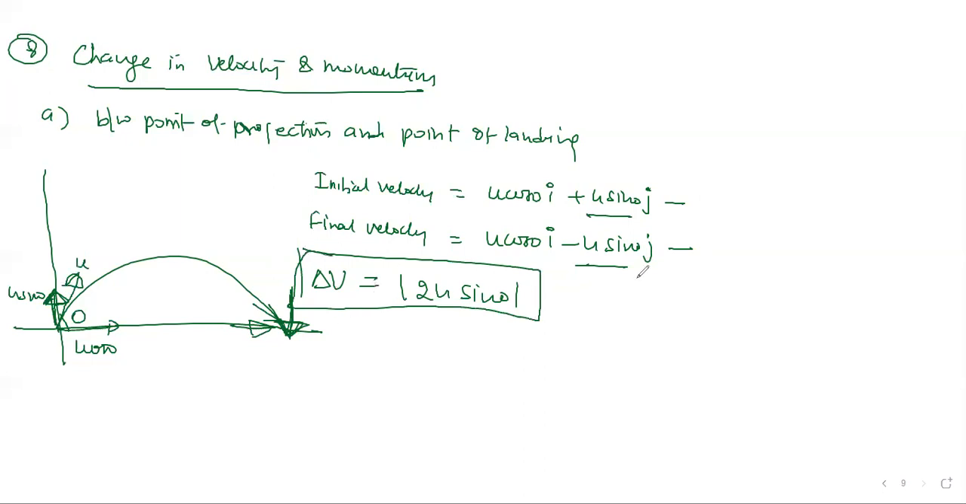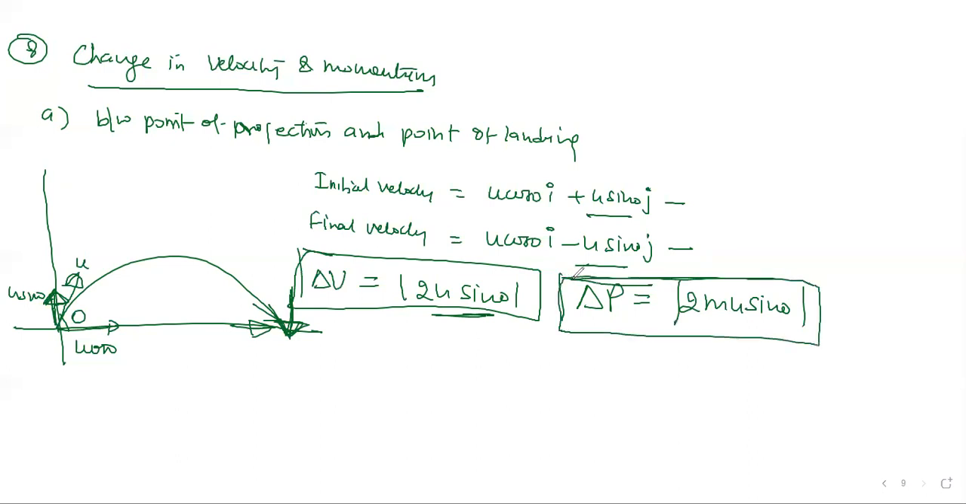Same thing here, they ask change in momentum, delta p. Momentum is what? Change in velocity times mass. So same answer, you can write 2mu sin theta, that's the magnitude of change in momentum. Correct? Hope you are understanding this. This is the net answer given in total.